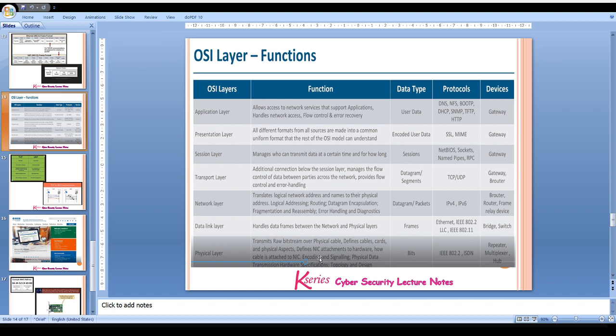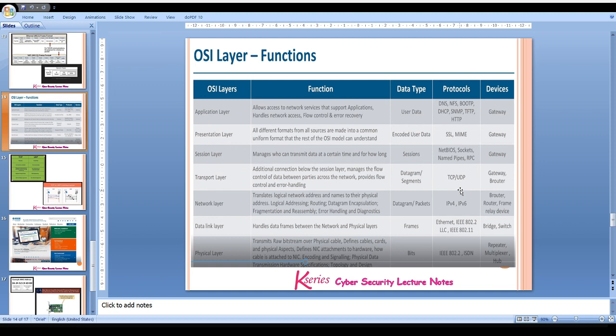Now the protocols and the devices we use at these particular layers. From the transport layer to the upper layer, that is the application layer, the device we use is gateways. And the protocols are FTP for file transfer protocol, HTTP hypertext transfer protocol, DNS domain name system, DHCP, then SSL, MIME, sockets, and remote procedure calls at the session layer. At the transport layer, we have transmission control protocol and user datagram protocol, which I will explain in my next slide.